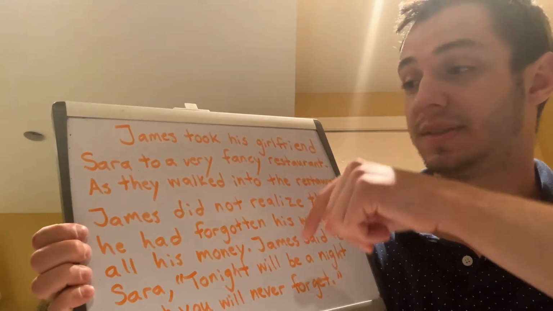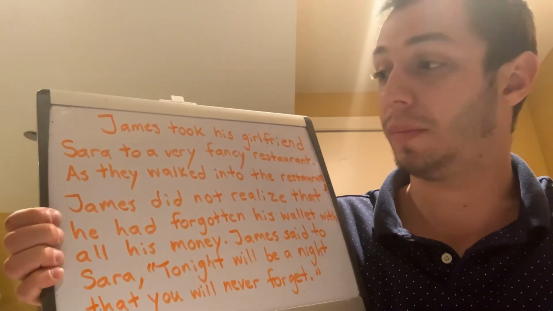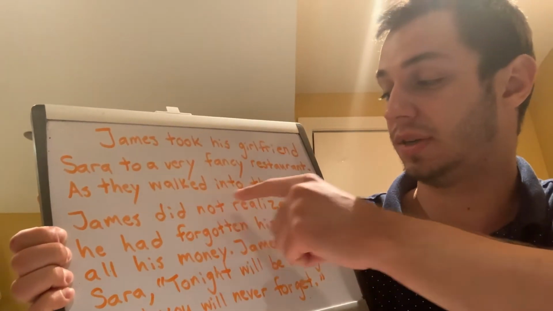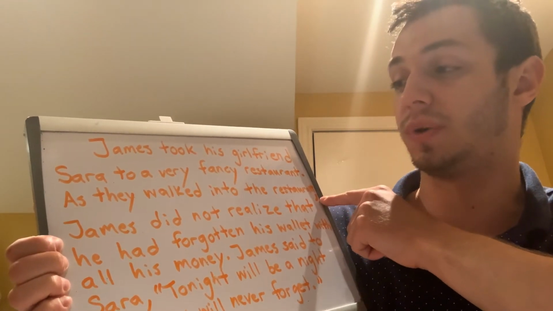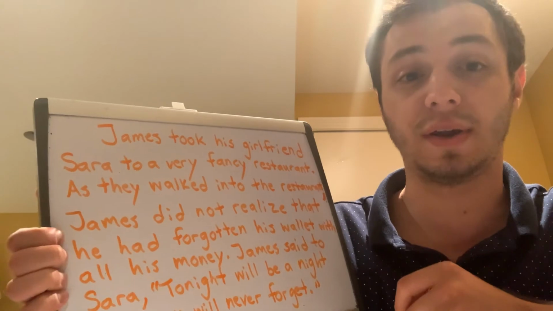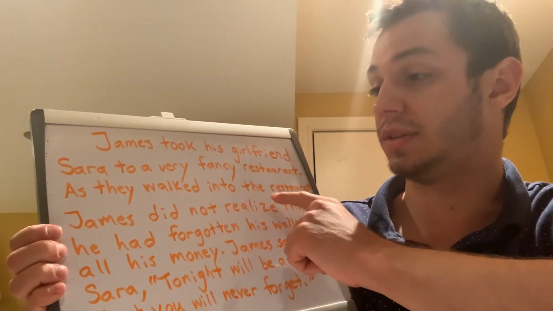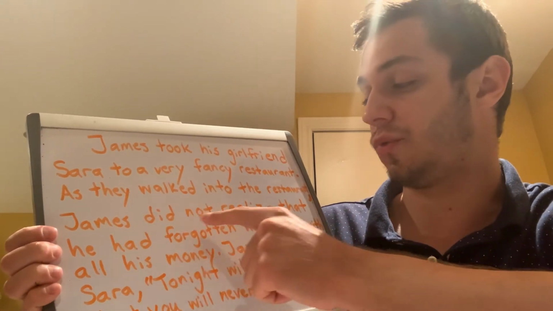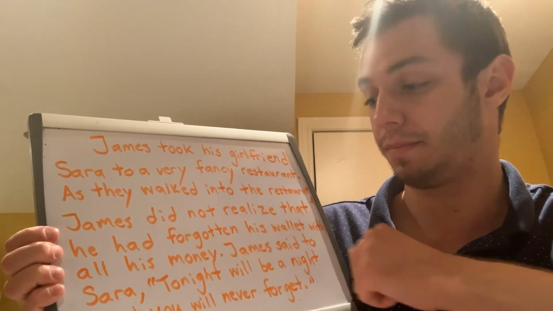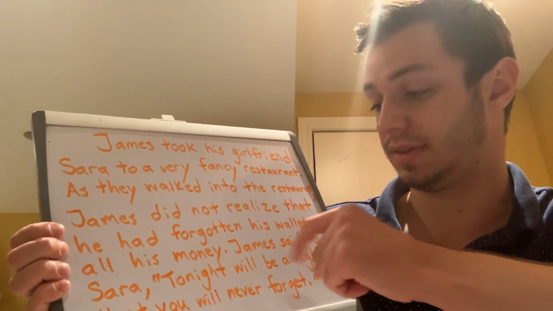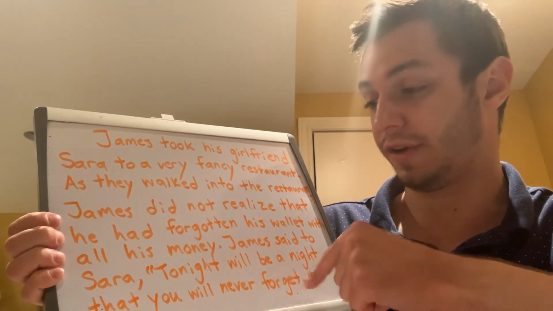Our next sentence begins with a part that tells when. That means we'll need to have a comma. Right, so as they walked into the restaurant, we need to have a comma right after the word restaurant because this is a part that tells when and it's at the beginning of our sentence. Right, so as they walked into the restaurant, James did not realize that he had forgotten his wallet with all his money. The next sentence says, James said to Sarah, "Tonight will be a night that you will never forget."